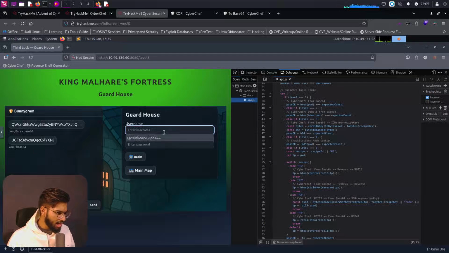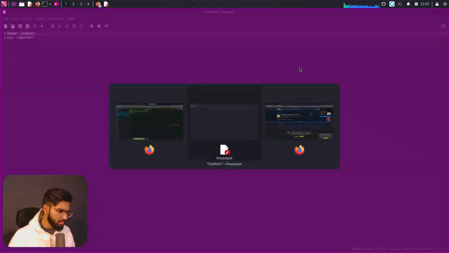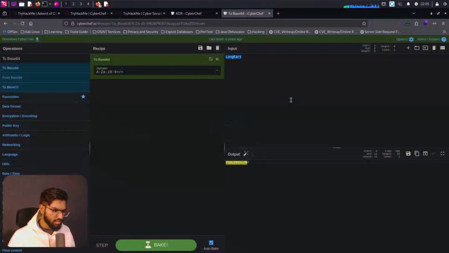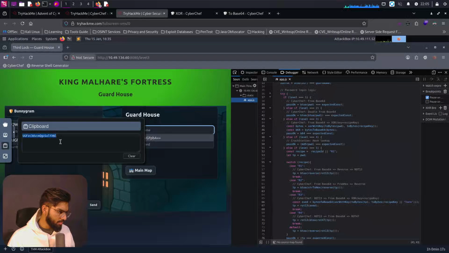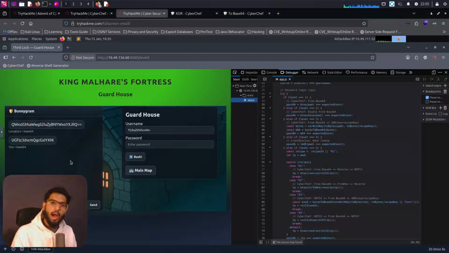Till the guard comes alive, we know the username here, so let's generate that itself. Longius, pass it there. We'll copy the Base64 content from there. We just need to pass in the password, right? So let's put this content there and wait for the guard to reply with the password.